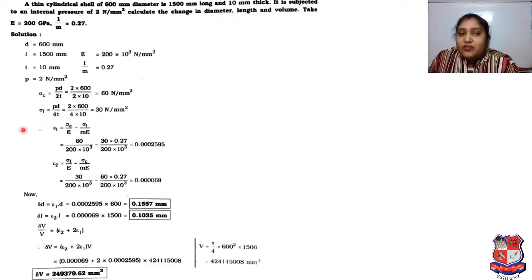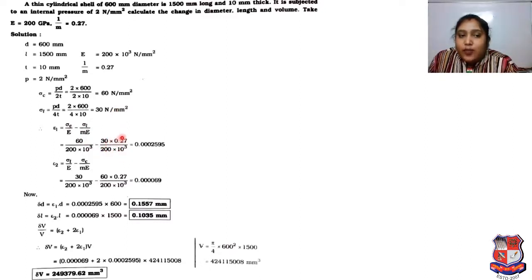Now there is a matter of strain. So strain 1 is equal to sigma C upon capital E minus sigma L upon small m into capital E. So as per that we will put the value of stress C 60, stress L 30. Here value of E is given 200 into 10 cube. Now 1 upon m is 0.27, so we put the value of 1 upon m over here.